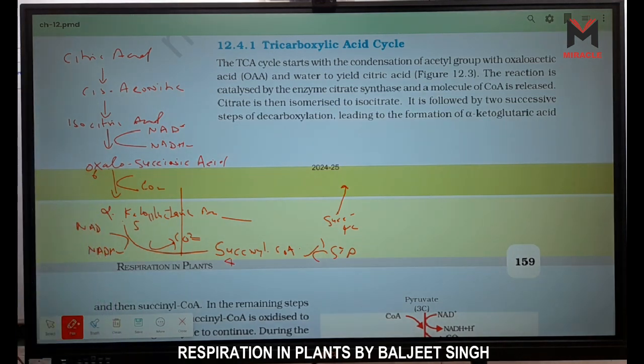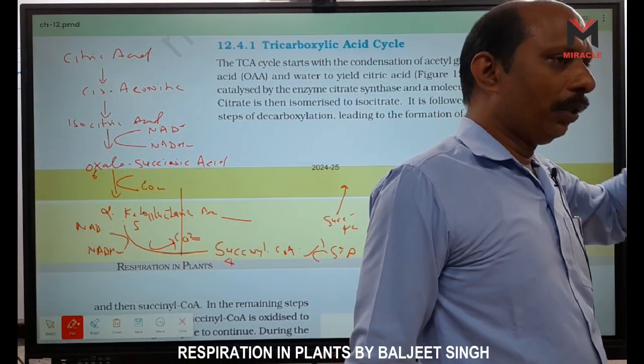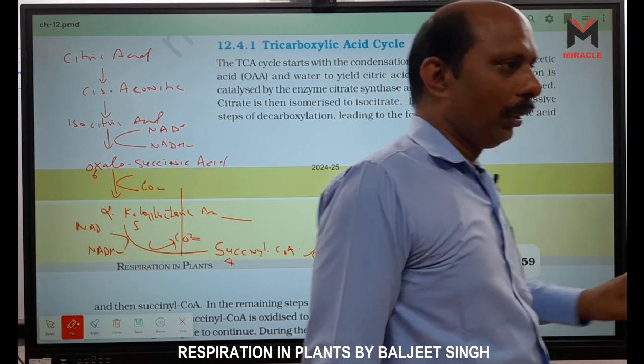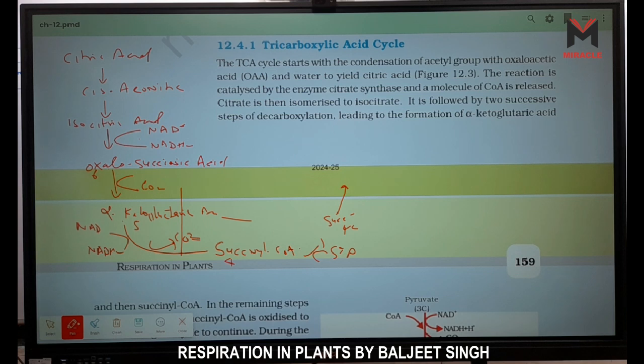So how many NAD are formed? Look here, one NAD is formed here, another one here, right? And one in the formation of oxaloacetic acid, OAA. So 3 NAD is formed from 1 pyruvic acid. So 2 pyruvic acid, 6, right? And 6 are formed here in the Krebs cycle. Link reaction 2, and glycolysis 2.